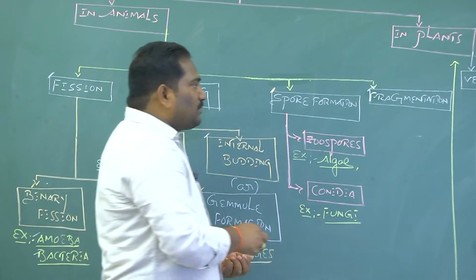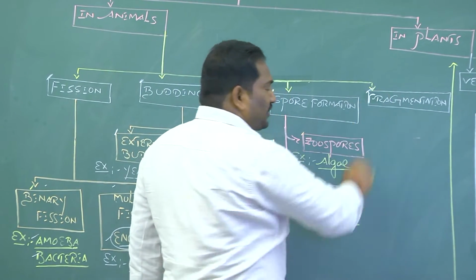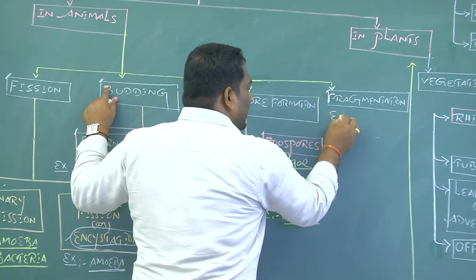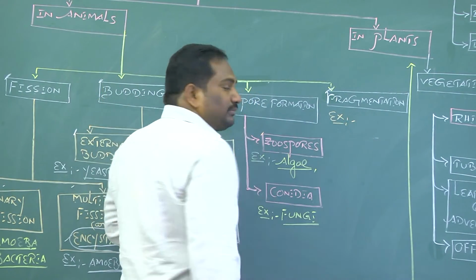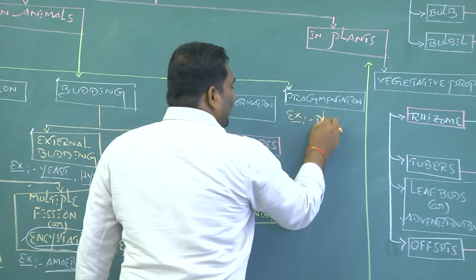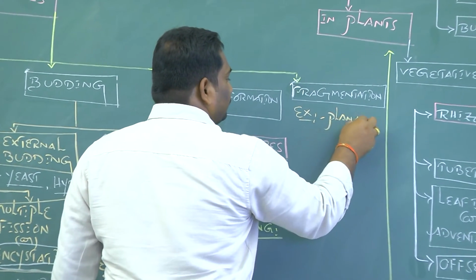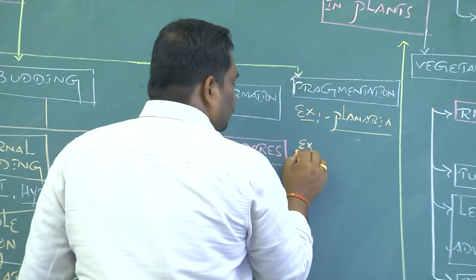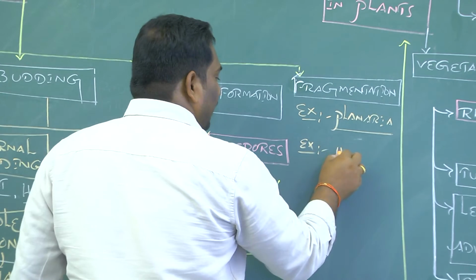The last method of asexual reproduction in animals is fragmentation. The best examples for fragmentation are planaria and hydra.